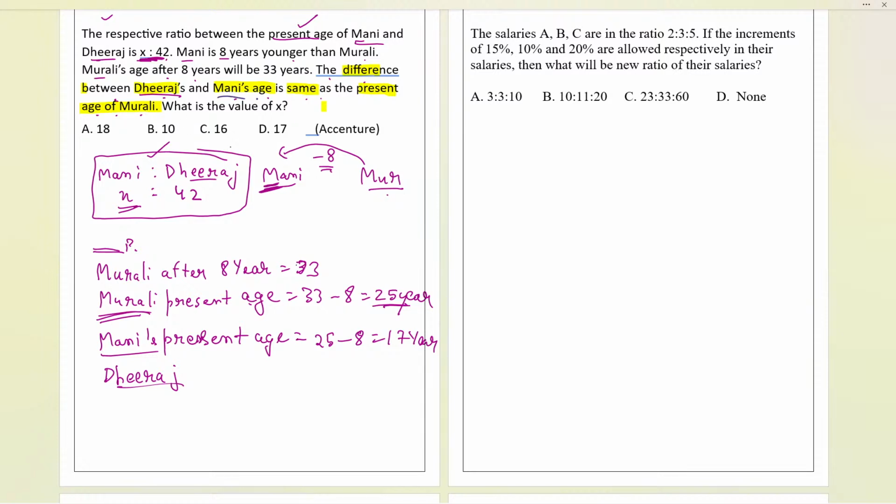And now the money age, if I see now, money age is over here 17. So now Dheeraj age, let us assume it at D. And now we'll subtract 17. And the overall, the present age of Murli we need to find. Present age of Murli is 25. So now that will be the part.